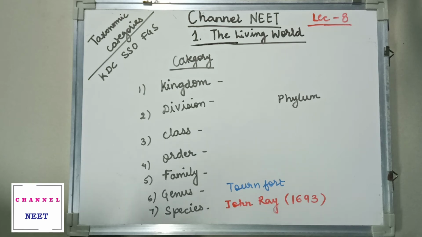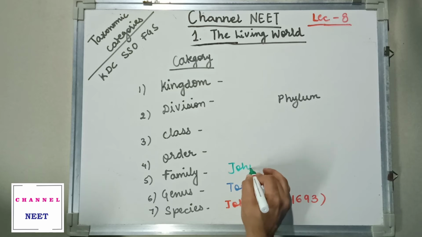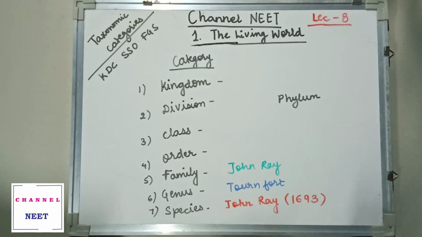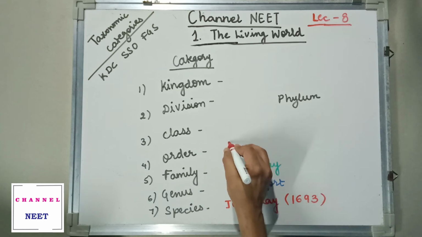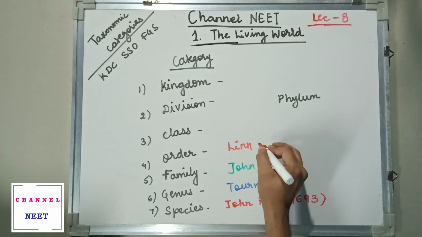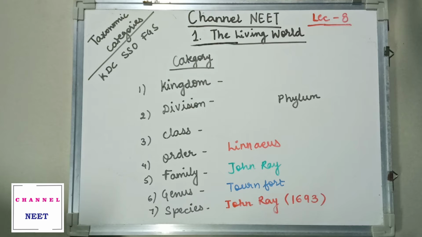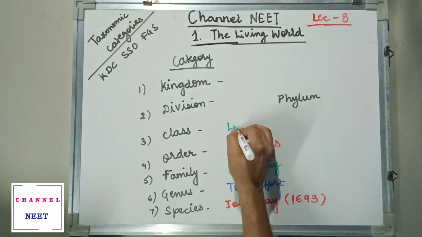Next, family was coined by John Ray. So family was again coined by John Ray. Next, the order was given by Linnaeus. So order was given by Linnaeus. Next, class was given by Linnaeus.